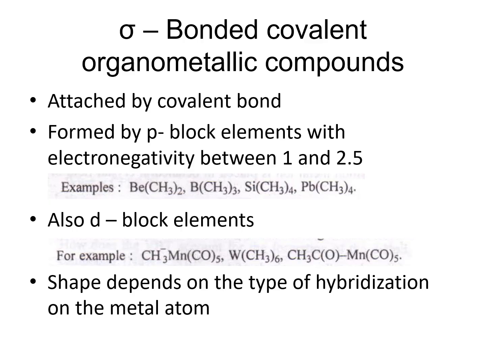Another category is sigma bonded covalent organometallic compounds, which are attached by covalent bonds, formed by p block elements with electronegativity between 1 and 2.5, that is beryllium, boron, silicon and lead. Also some of the d block elements form sigma bonded covalent organometallic compounds, that is manganese, tungsten, cobalt. The shape of these compounds depends on the hybridization of the metal atom.